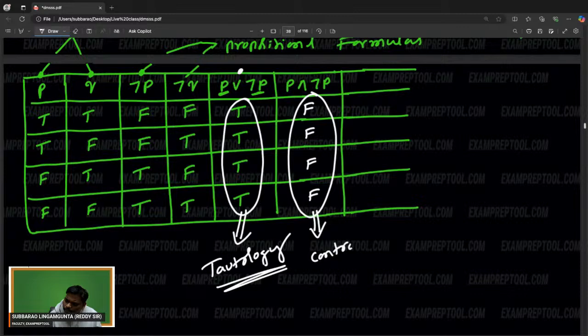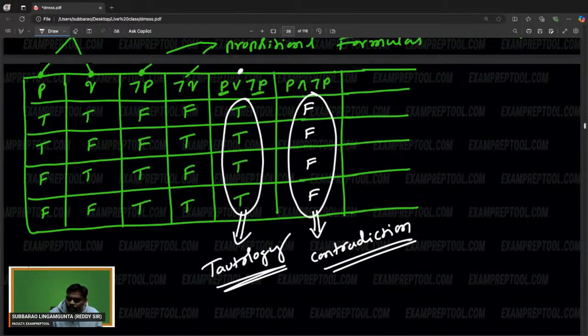Be careful about the names. All true is tautology; all false is contradiction.